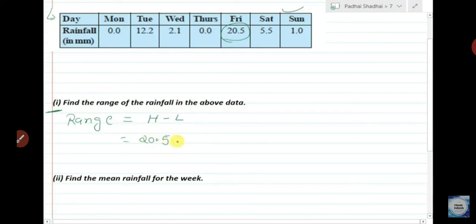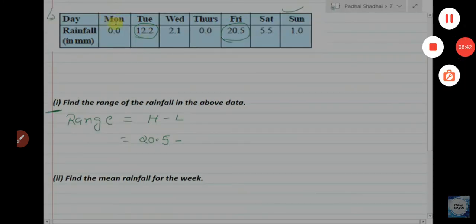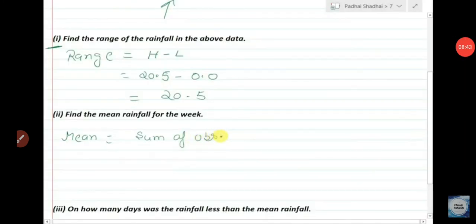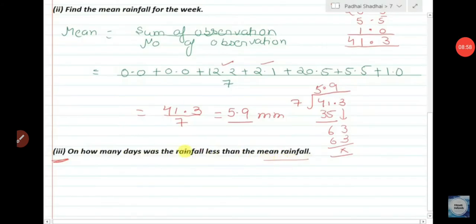Find the mean of rainfall for the week. What do you do? Find the mean, meaning sum of observations upon total number of observations. How many observations are here? 1, 2, 3, 4, 5, 6, 7. Here the total number of observations is 7. Sum of all observations upon 7. So our mean is 5.9 millimeters.